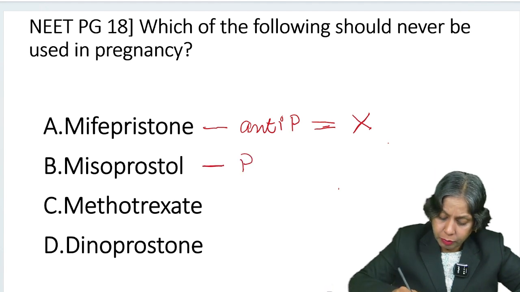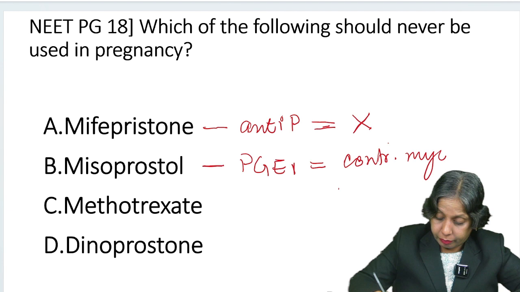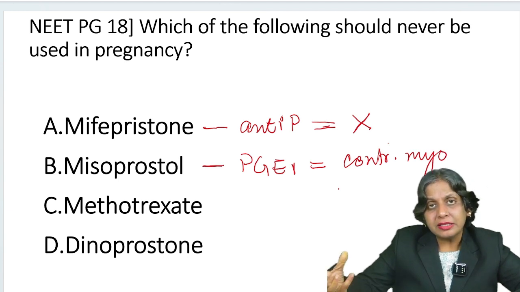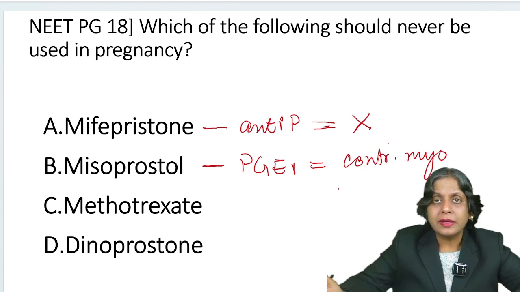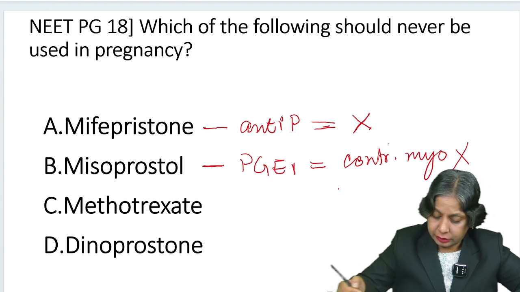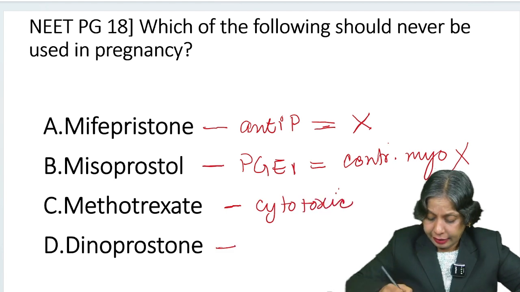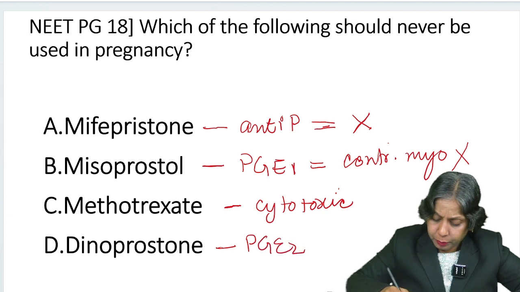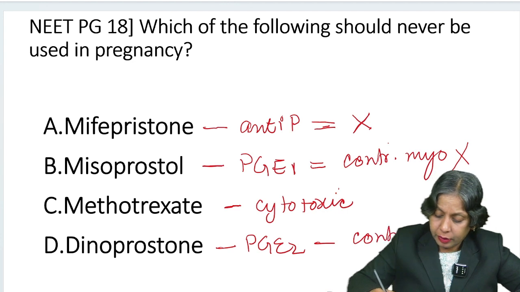Misoprostol is prostaglandin E1, and prostaglandin E1 contracts the myometrium. Because the fetus is in the uterus, if the myometrium contracts, then the os will open and the fetus will be expelled. So this is also contraindicated. Let's take the third drug, methotrexate. Methotrexate is cytotoxic. And dinoprostone is prostaglandin E2. Again, it will contract the myometrium and expel the fetus.